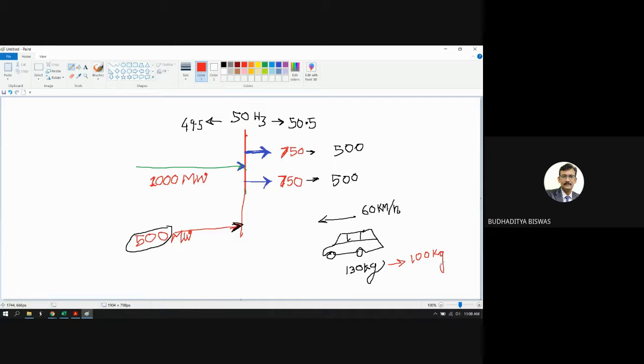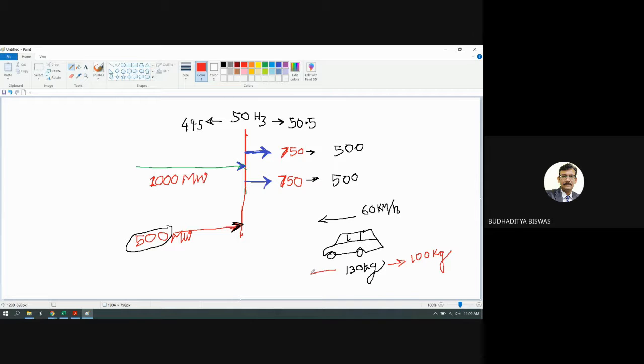If we do not change any setting in the accelerator, the speed will increase, because if we allow the same amount of fuel to the engine, then whatever torque or force the engine develops for moving 130 kg at 60 kilometers per hour, now if the load is decreased and we do not decrease the fuel consumed by the engine, then with this lower load of 100 kg the speed will obviously increase.